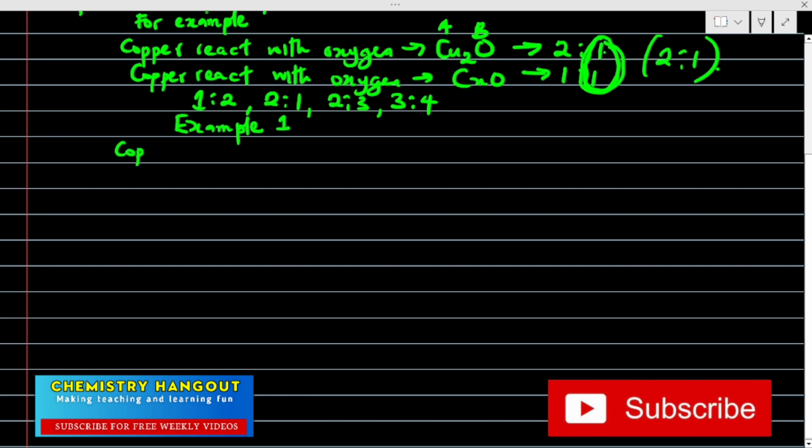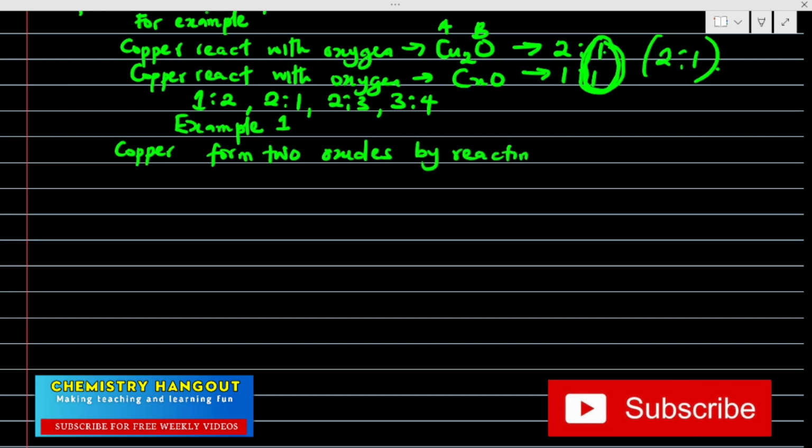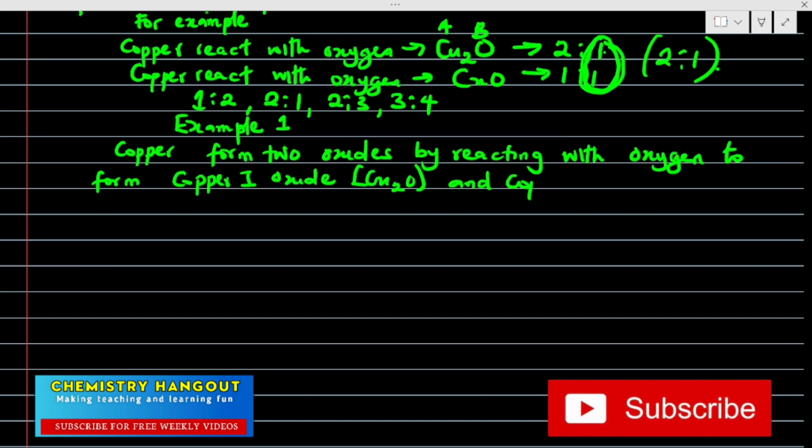So copper forms 2 oxides by reacting with oxygen to form copper 1 oxide and copper 2 oxide.